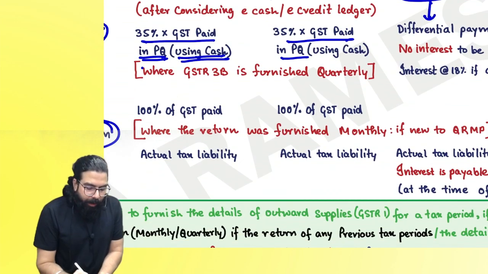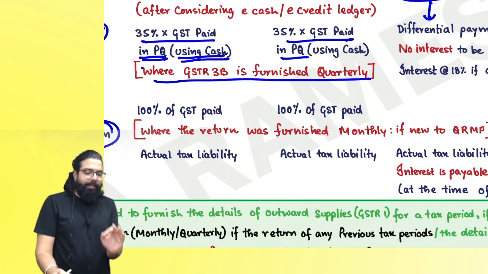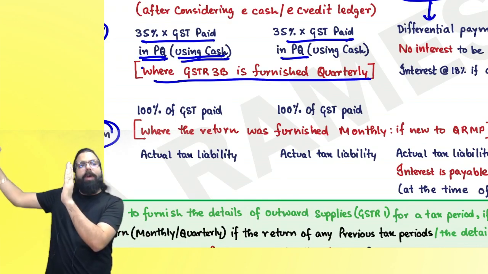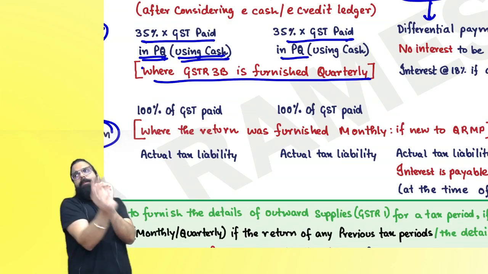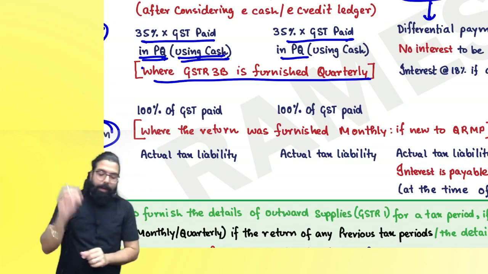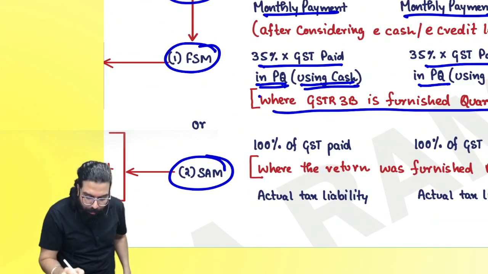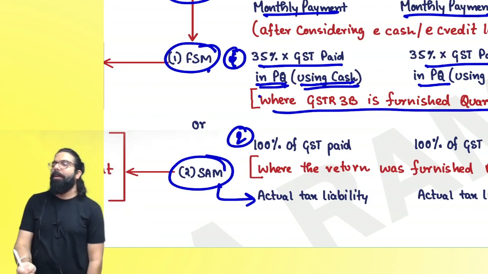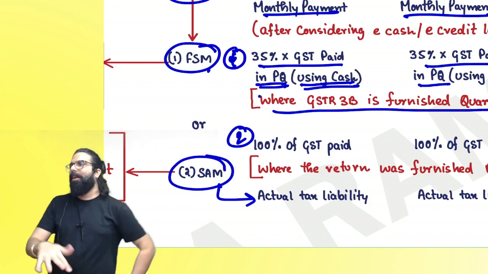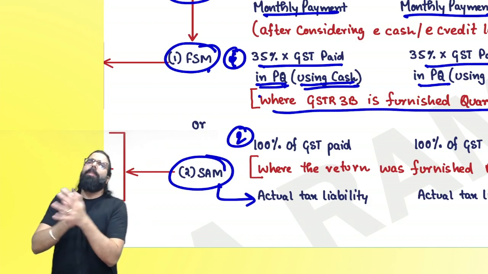Everyone over here, now remember this: when the GSTR 3B for the previous quarter was filed quarterly, then in GSTR 3B you see how much you paid in cash, of that 35%, and the balance. But sir, then we have in the fixed sum method this self-assessment here, okay? This fixed sum method is one option, and the second thing is this one. What is the second thing?